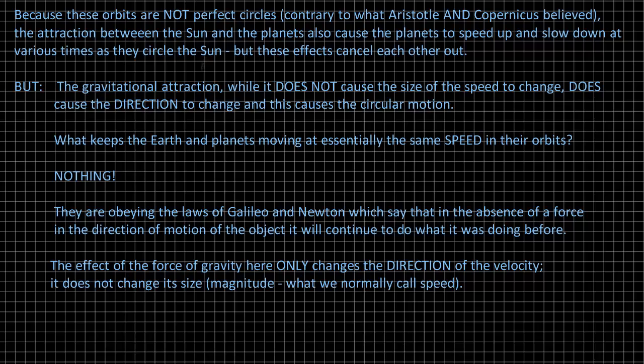It does not change the size of the velocity, what we call the magnitude of the velocity, what we commonly call the speed. So the short answer to what keeps the Earth and the planets moving at the speeds that they have traveling around the Sun is: nothing does. They had those speeds originally and they continue to have those speeds because nothing acts to change them. There is no force causing them to speed up or slow down.